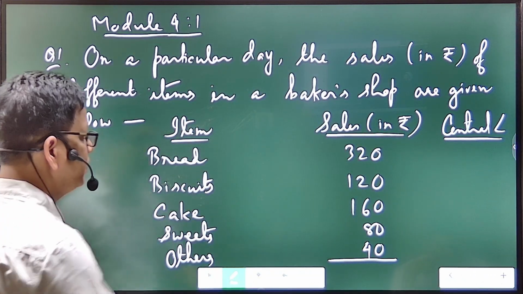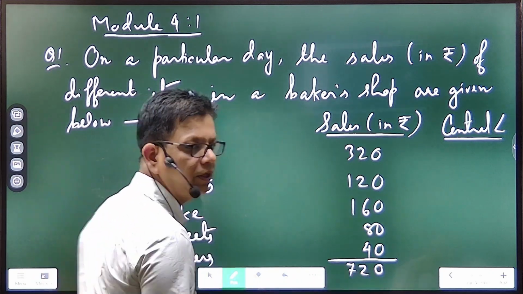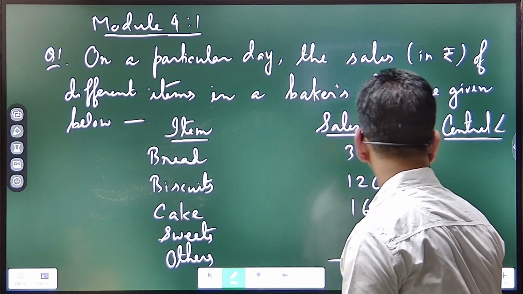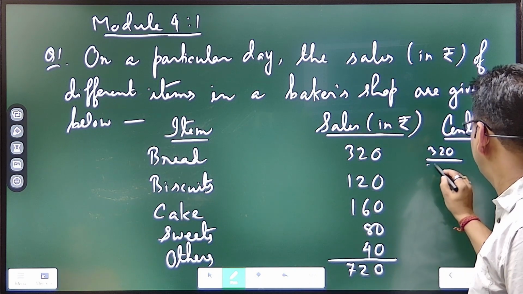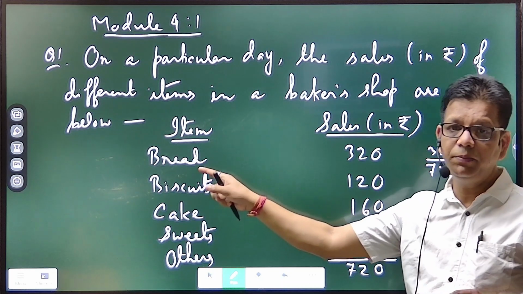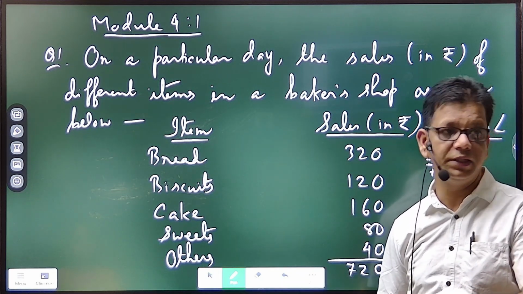Now to get a central angle, add all this. As you have already told, it is 720, okay? Do you notice now what to do? The fractional parts are to be considered. Here the fractional part will be 320 out of 720. Now, what does central angle mean? It is how much angle the item bread will occupy at the center of the circle. That is the central angle.